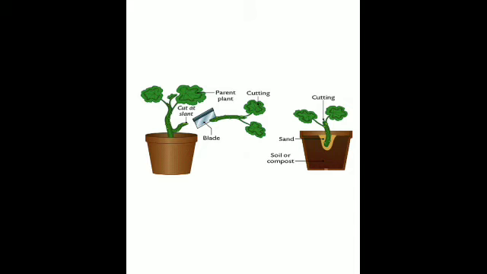It is planted in moist soil, and after a few days roots and leaves develop from the cut stem. This method is used to propagate rose, bougainvillea and sugarcane. These are examples of plants where this method is used.